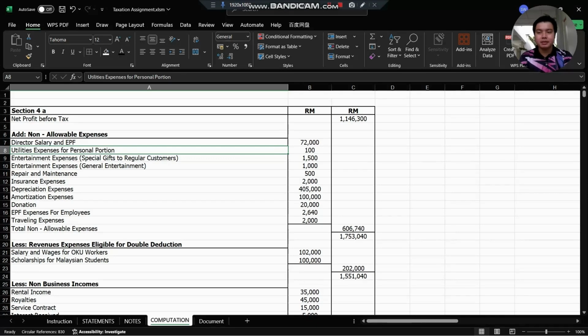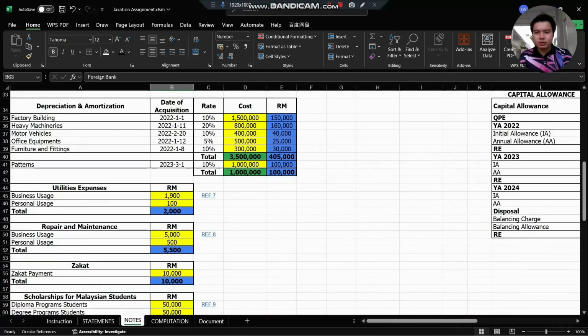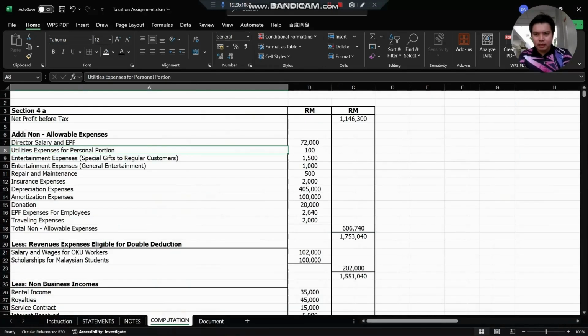For the repair and maintenance, we only allow business usage, and for the personal usage, we need to add back. Now, the insurance expenses are the same. For the business usage, we exempt it, and for the personal insurance, we need to add back. For the depreciation and amortization, same, wholly not allowed. For the donation, approved or non-approved, we need to add back, and later we need to deduct. For the EPF expenses, IRB only allows 19%, and the amount above 19% we need to add back. For the traveling expenses, traveling to meet the client is exempt, and traveling for holiday we need to add back.